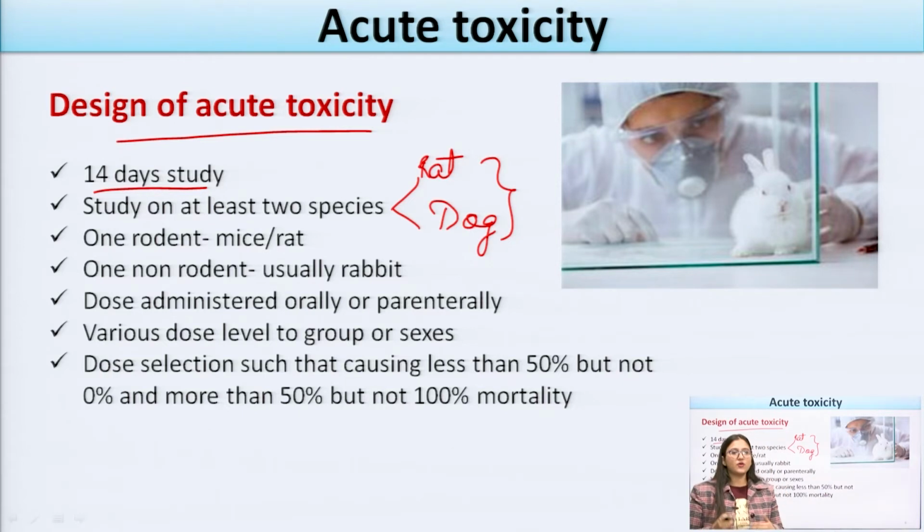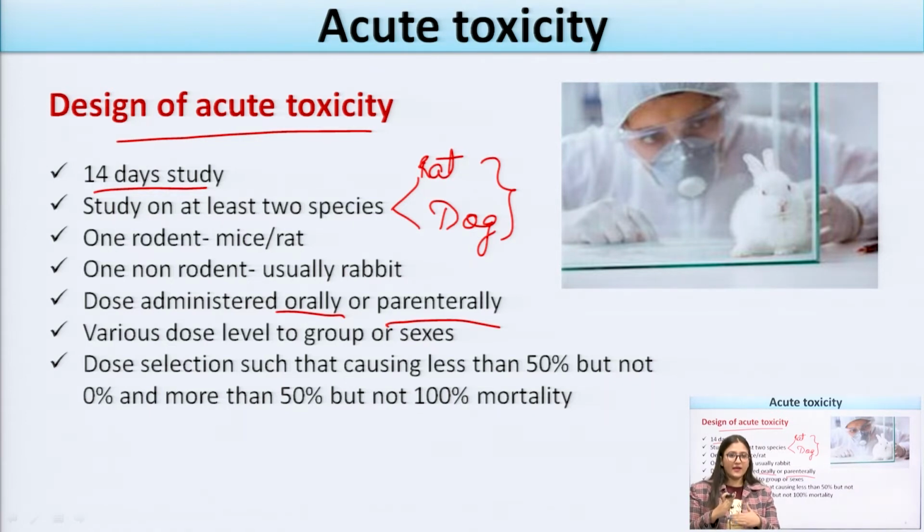The dose in the acute toxicity study can be administered either orally or parenterally. Various dose levels are there for groups of both sexes, with dose selection such that it causes the desired effect. I have told you that the dose selection is used in the acute toxicity study, which is mainly used for determining the starting dose of the drug.